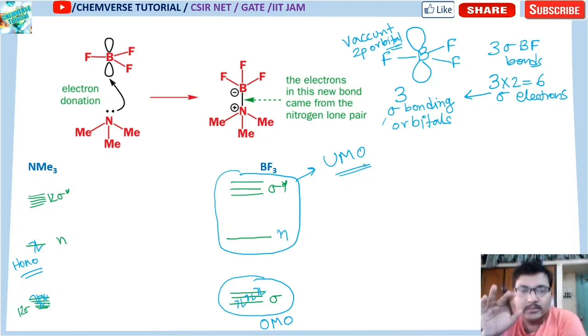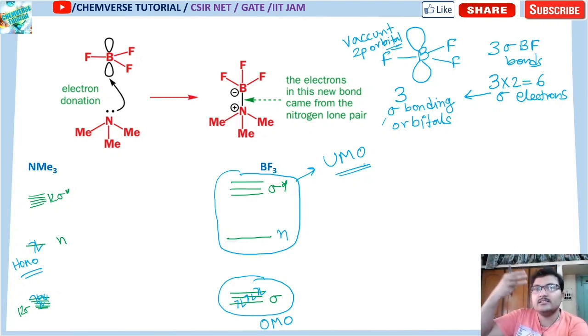Now if you remember LUMO, it says that the lowest energy unoccupied molecular orbital is called LUMO. Among these unoccupied orbitals, the 3 sigma star orbitals have the highest energy, then there will be a non-bonding orbital. The energy of the non-bonding orbital is lower.